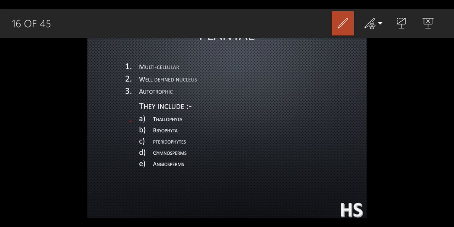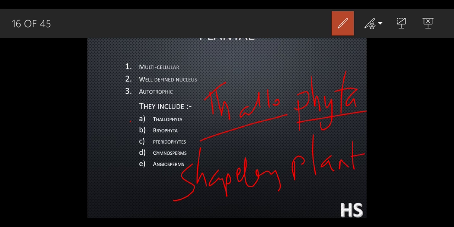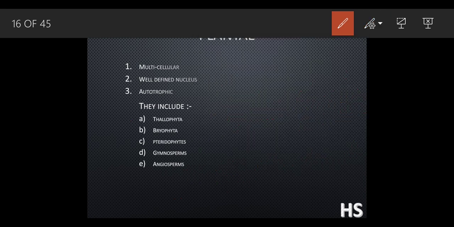So before starting this classification, I would like to make it easy for you. Thallo means shapeless, and phyta means plants. The Thallophyta means the shapeless plants, the plants which do not have shapes. Why do they not have shapes?